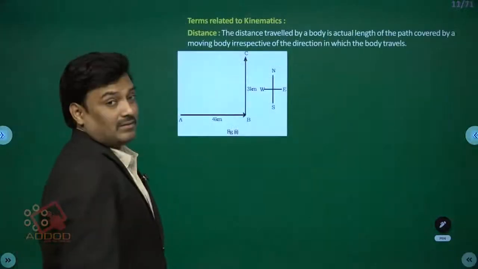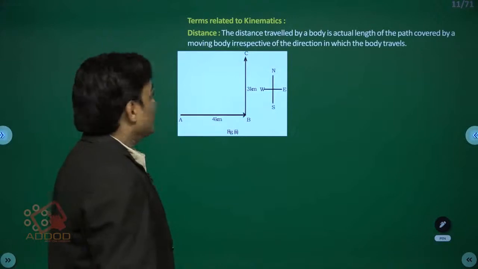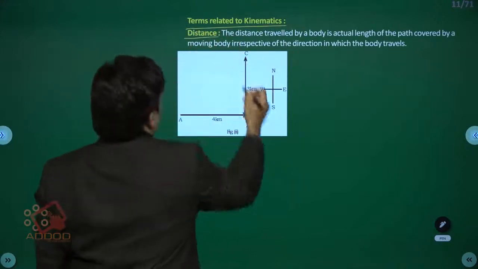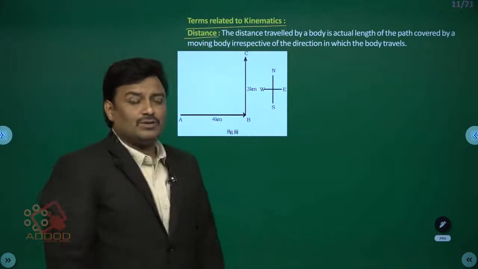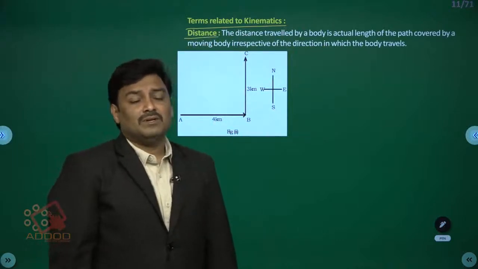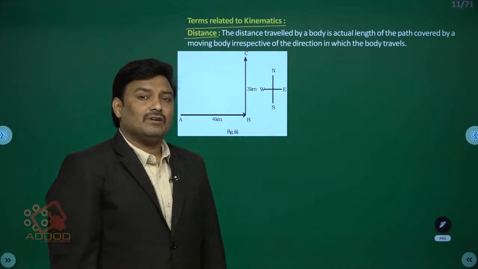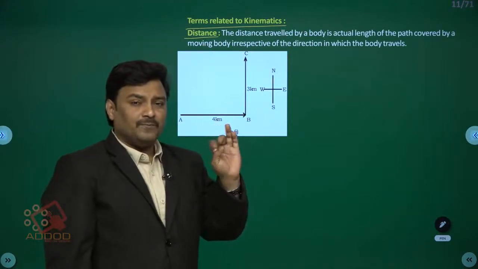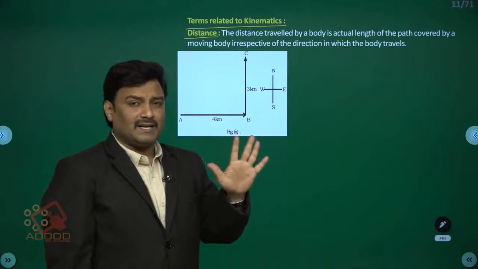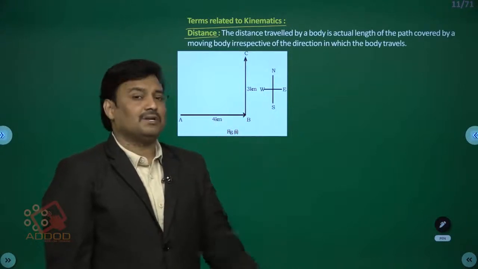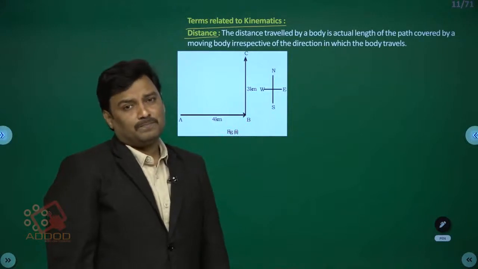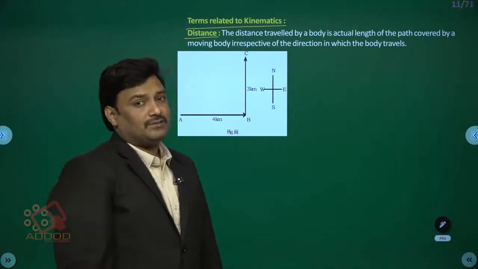Students, you can see a very simple and useful example. The terms related to kinematics. Generally in kinematics, the very basic and elementary parameters of an object in motion are distance, displacement, velocity, speed, acceleration, and their average values. These are the basic parameters everyone should know at the beginning of kinematics.